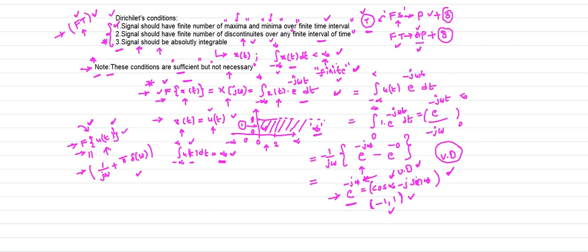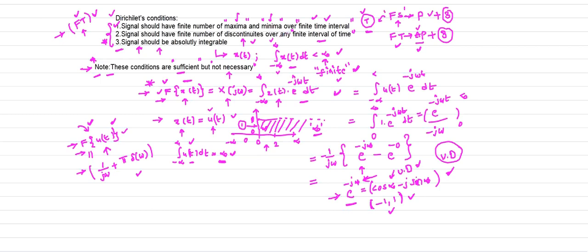These are the Dirichlet's conditions. Whatever conditions I explained in part 2 of Fourier series, I explained everything with the help of graphs. All these three conditions repeat for the Fourier transform also. In the case of Fourier series, I considered a finite time period because Fourier series is applicable only to periodic signals. For a periodic signal, we find the period, and over the range of the time period we calculate the maxima and minima.